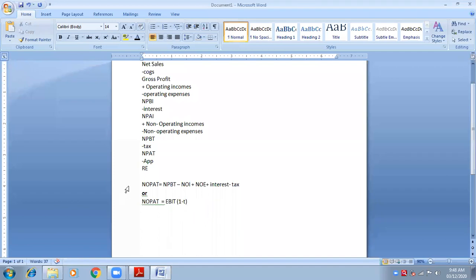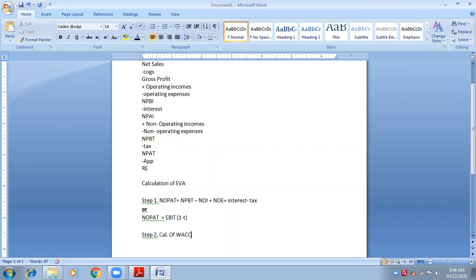Very simple. So this is my step number 1 for calculation of EVA. Now, step number 2 is calculation of WAC, because we want WAC, no?